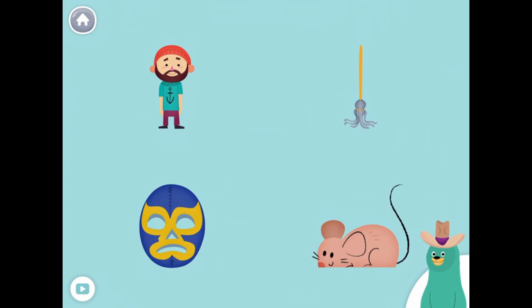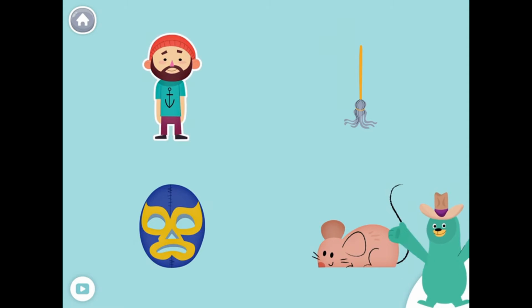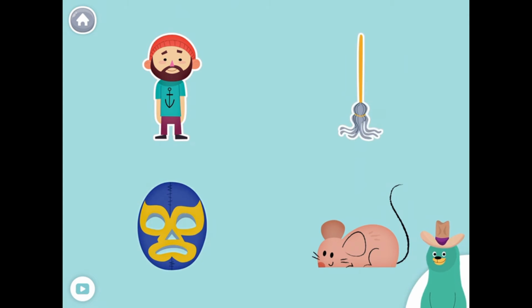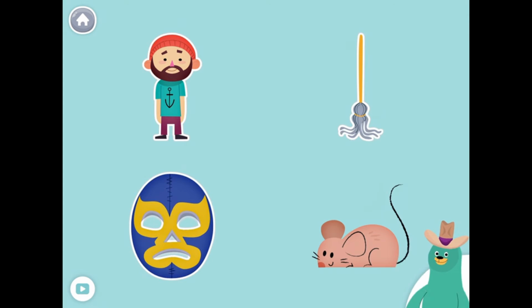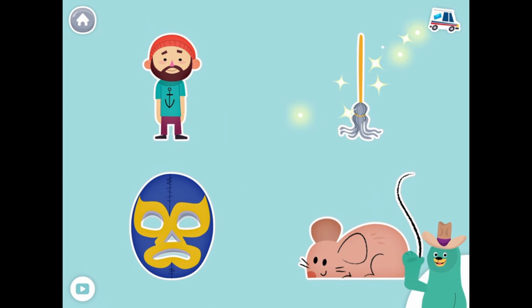All of these things start with the m sound. Tap them all and listen to the m sound at the beginning. Man, mop, mask, mouse. Awesome!